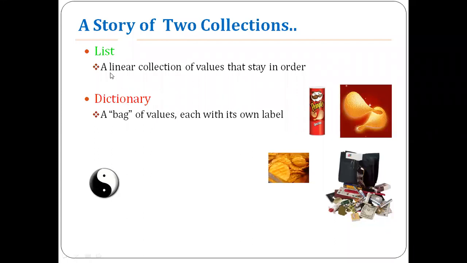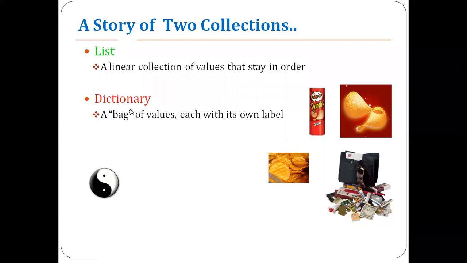A list is a linear collection of values that stay in order. Whatever sequence you have entered into the list, the same sequence will be maintained throughout the operations. There will be no change in the order of the collection.